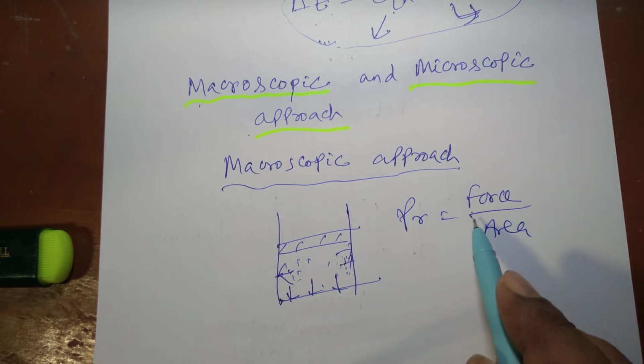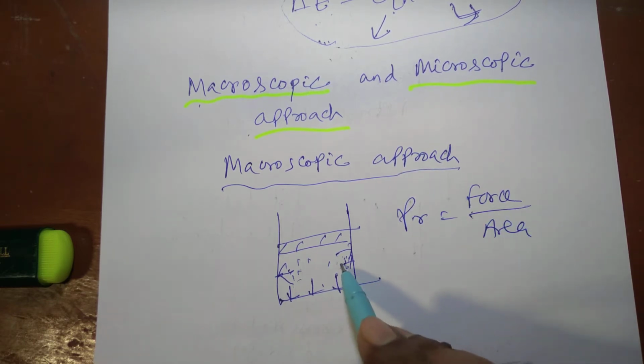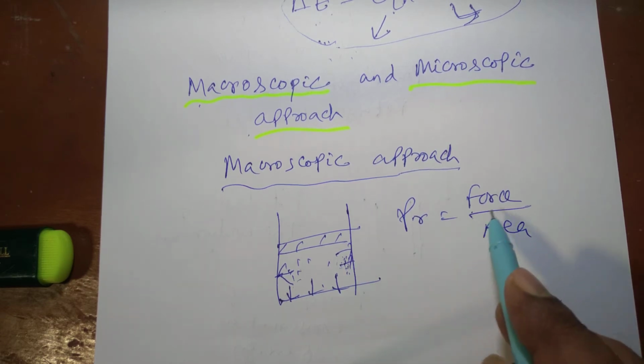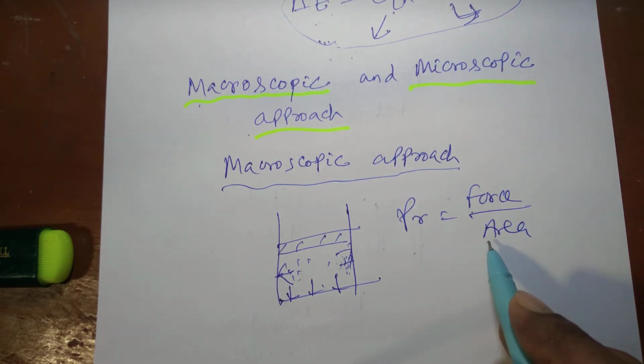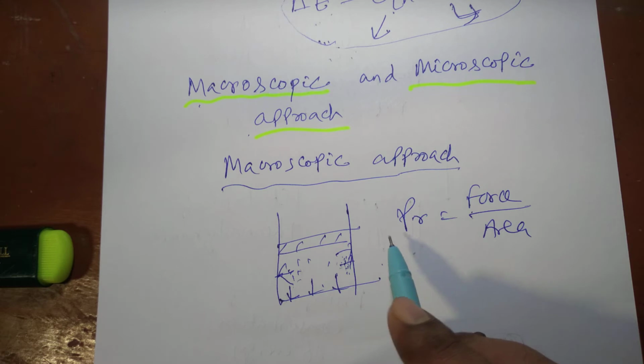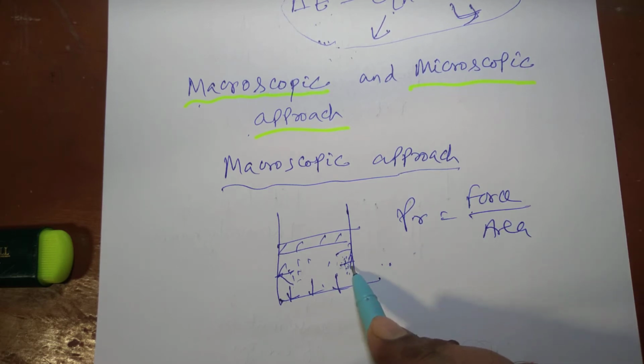We know force is the rate of change of momentum, and when the molecules collide with the wall, there is a change in momentum, and that rate of change of momentum, calculated on a unit area, yields the pressure. But in the macroscopic approach, we are only concerned with measuring the pressure by attaching a pressure gauge or manometer to this vessel.